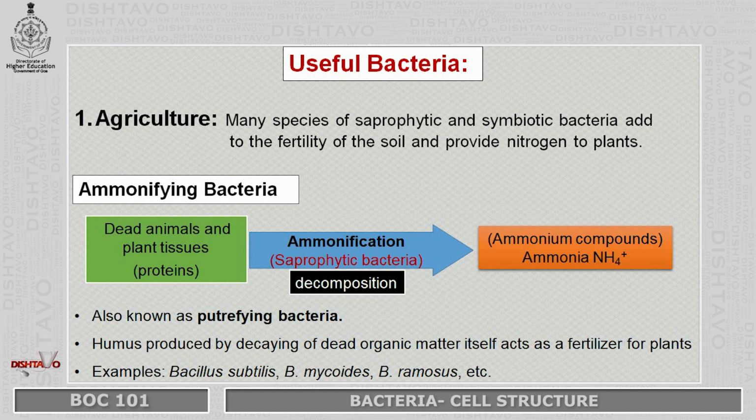Basically they act on the proteins and convert them into amino acids and basically into ammonia, so they are also known as the putrefying bacteria. The humus which is produced during this process of decomposition can also be used as a fertilizer for the plants. Examples of the bacteria here are Bacillus subtilis, Bacillus mycoides and Bacillus ramosus.